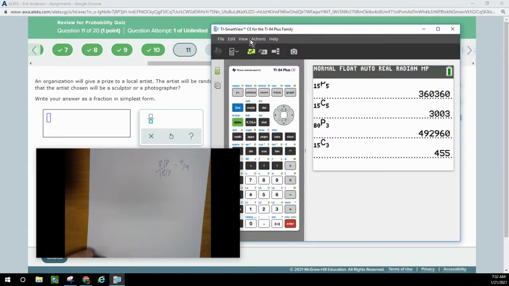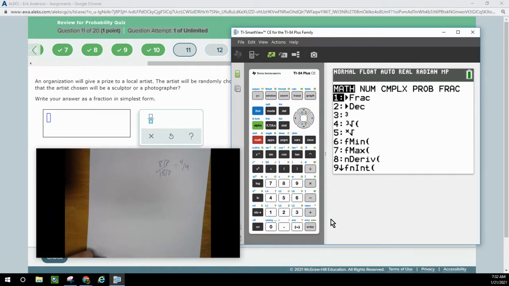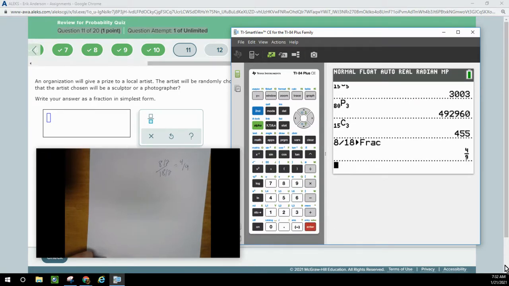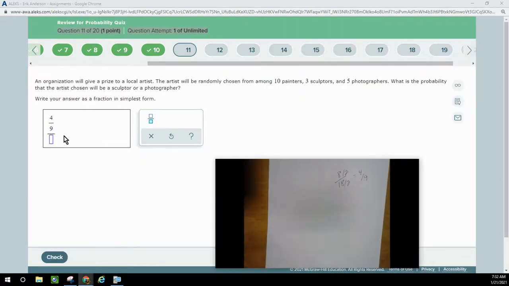In your calculators, if you're ever stuck with a fraction you're not quite sure how to reduce, we can go 8 divided by 18, math, frac, to get to 4/9 as well. So let's put in 4/9. Oh, got a fraction and a fraction here.